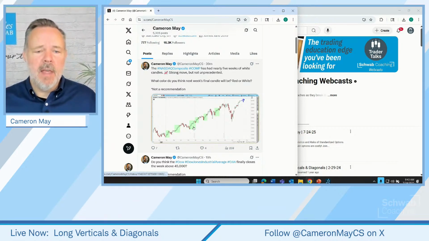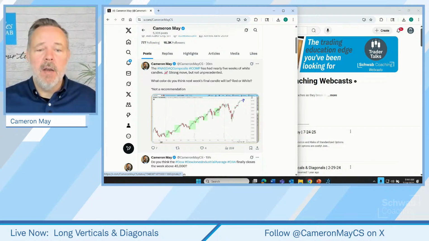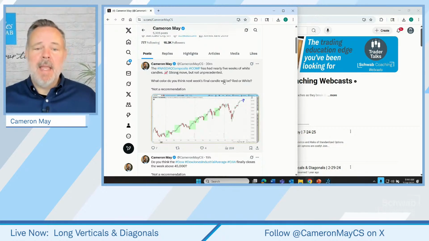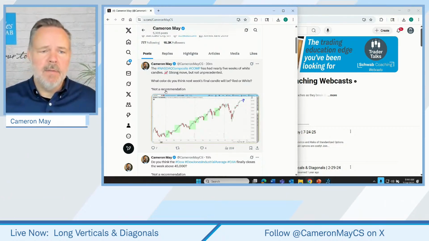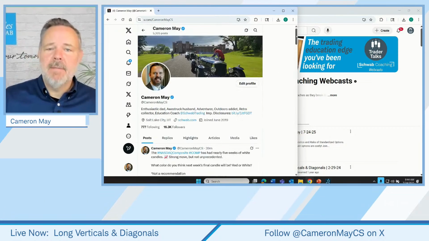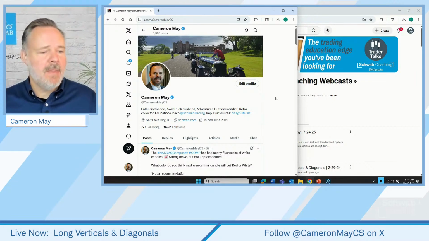You can see several examples just over the last couple of years where we've had a 5-week run or more. So what do you think the color of next week's final candle might be? Is it going to be another white candle? Is it a red candle? That may inform the way that a trader takes positions moving into next week. So that's interesting. People can give me their feedback. I like to see what others are thinking about things.